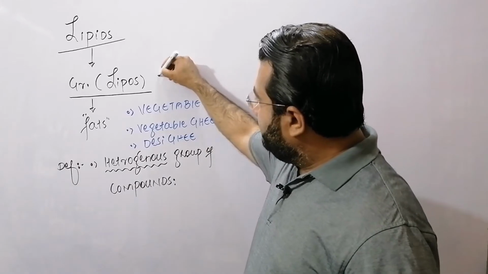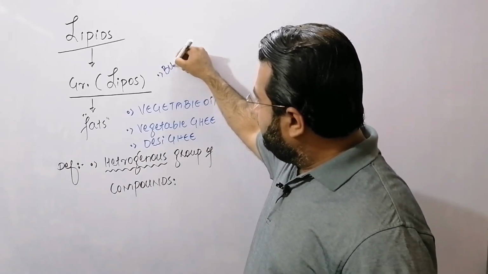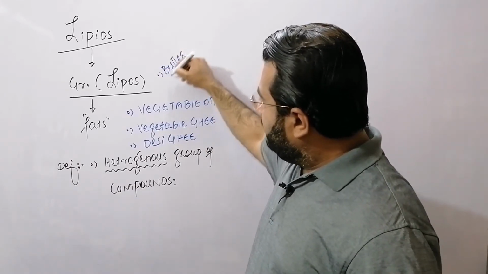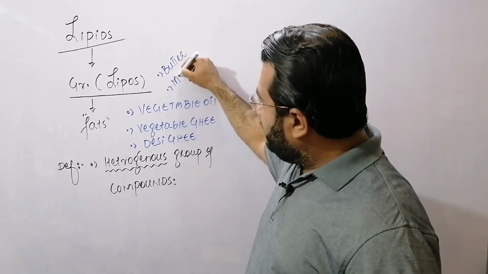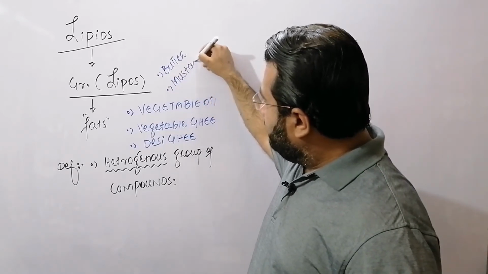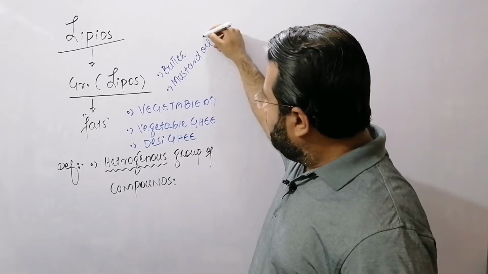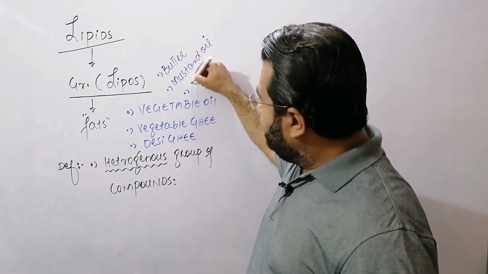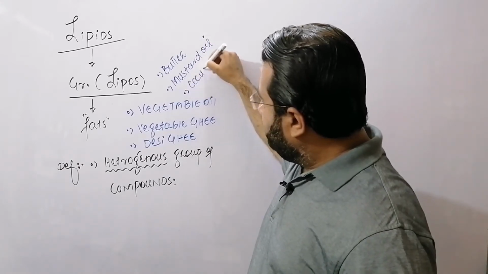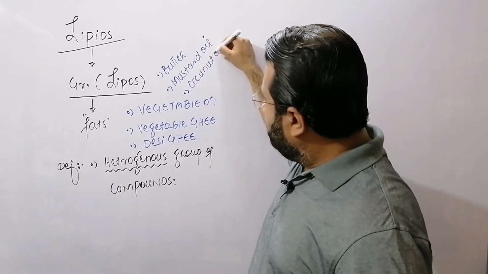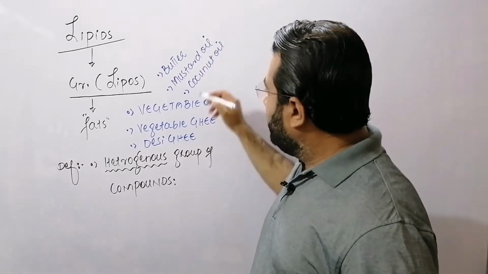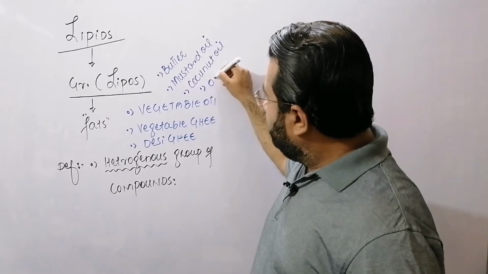like butter, mustard oil, like coconut oil, olive oil.